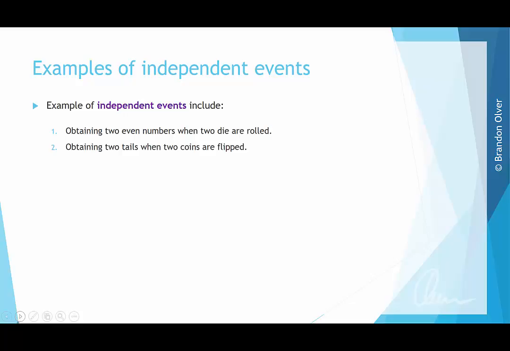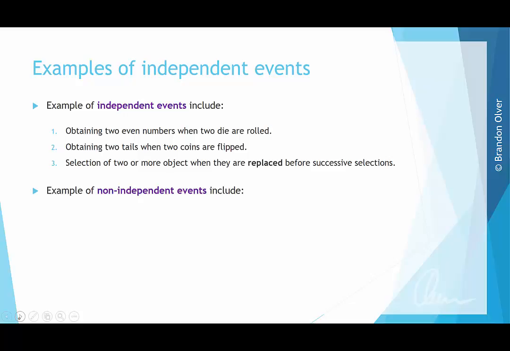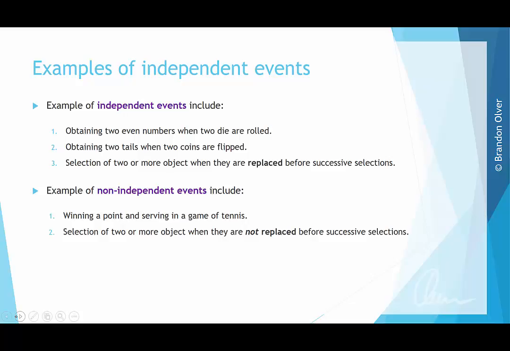So we'll quickly go through some examples of independent events now. Some examples include obtaining two even numbers when two dice are rolled, obtaining two tails when two coins are flipped, and the selection of two or more objects when they are replaced before successive selections are taken. Examples of non-independent events include winning a point when serving in a game of tennis, and selections of two or more objects when they are not replaced before successive selections.